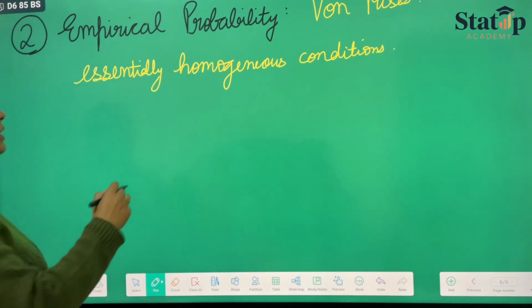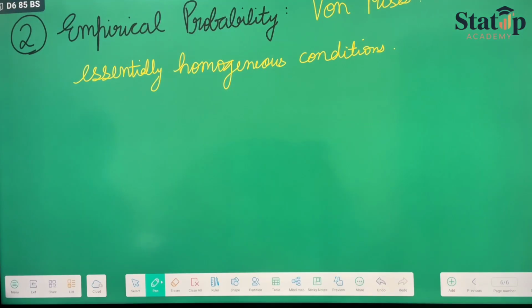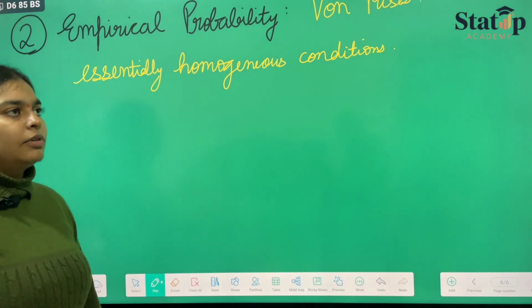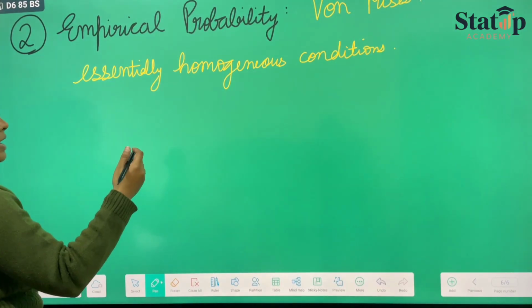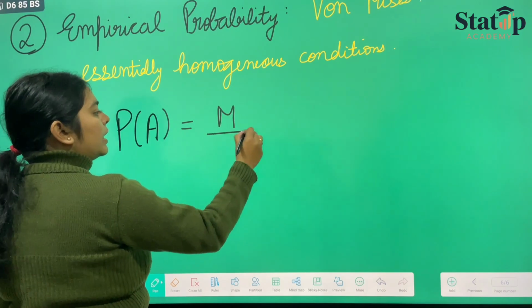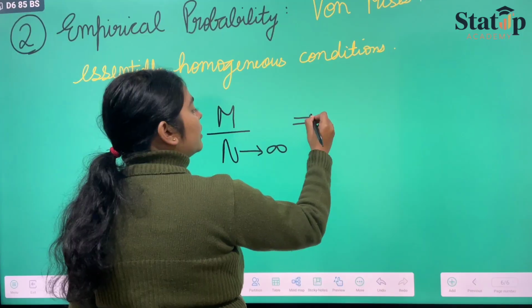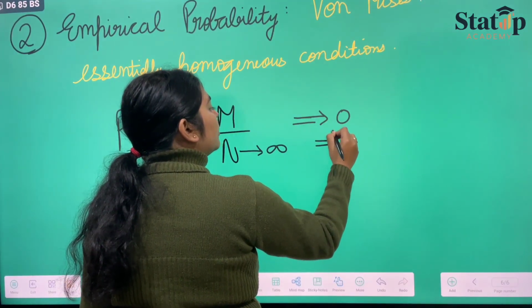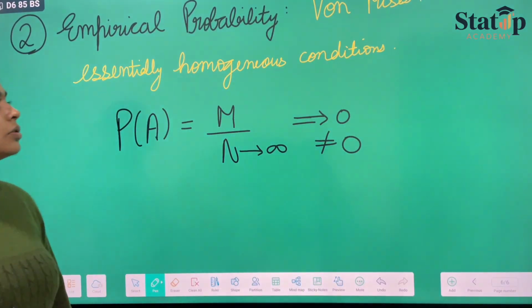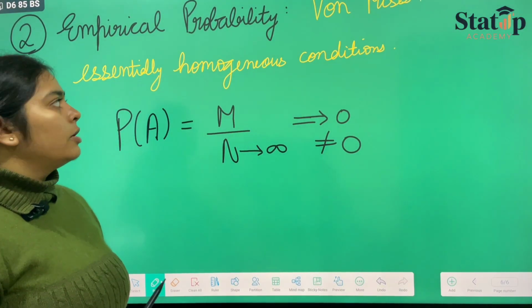Under identical conditions, homogeneous or identical both being similar, the limiting value of the ratio of the number of times the event occurs to the number of trials, as the number of trials becomes infinitely large, will not be equal to zero. If we say the probability of occurrence of an event A equals m upon n, where n reaches infinity, then it will approach zero but will not be equal to zero. This is what it states. So this is our empirical probability definition, which is given by von Mises.